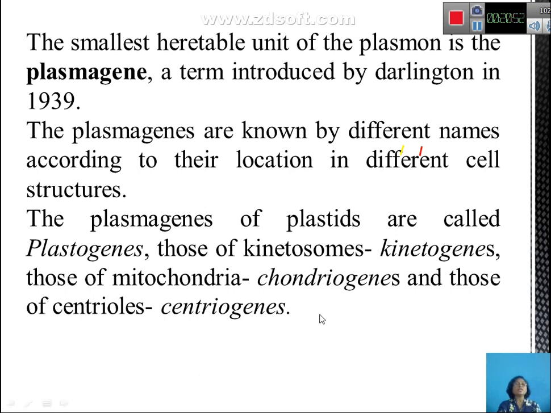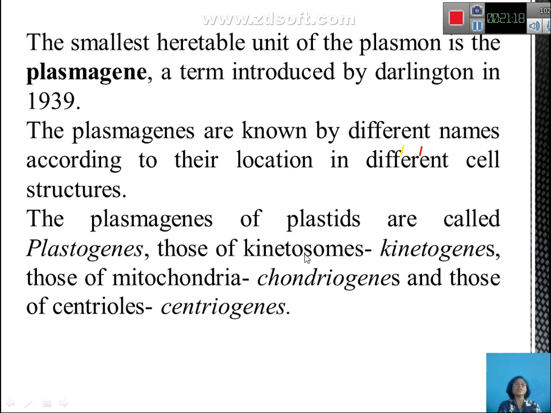So, what are those plasma genes? How are they named? They are named after the location or cell structure in which you observe those plasma genes. When the plasma genes are present in the plastids of a plant cell, you call them plastogenes.